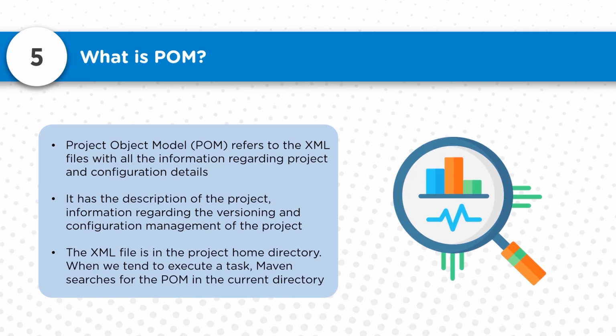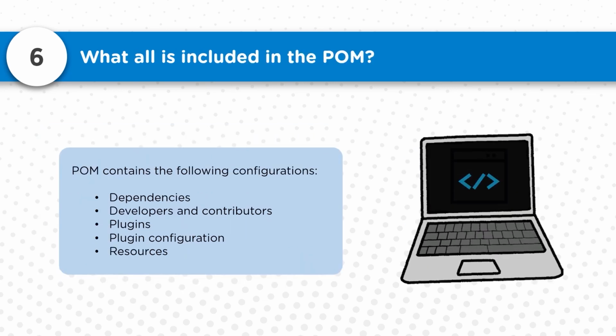The developers usually put everything, including the dependencies, in the pom.xml file. This file is usually present in the home directory, or the current directory, so that once the build is triggered, it is picked up from that directory, and according to the content of the pom.xml file, the build is processed or created. Now what is included in the POM file?